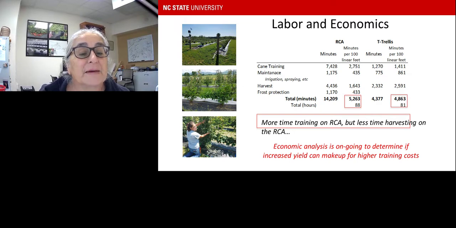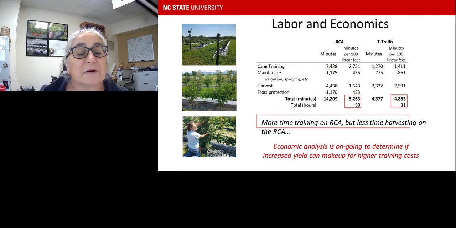So the minutes that were recorded total for the RCA trellis, the cane training takes a lot of time. So it's about 7,428, or about 2,751 per 100 linear feet. So that's about 2,000, almost 3,000 minutes for 100 linear feet. For maintenance, about 435 minutes per 100 linear feet.